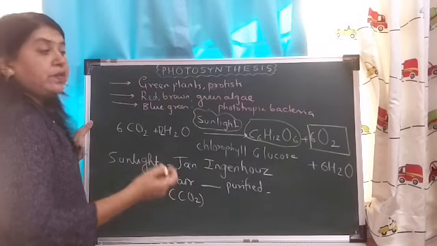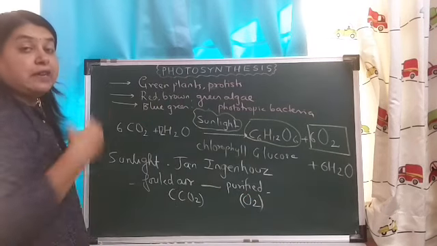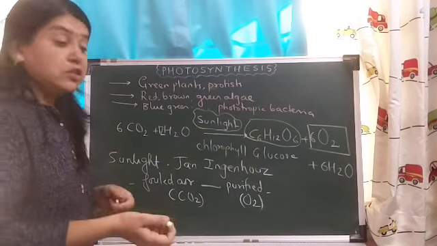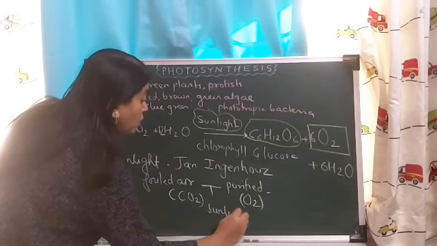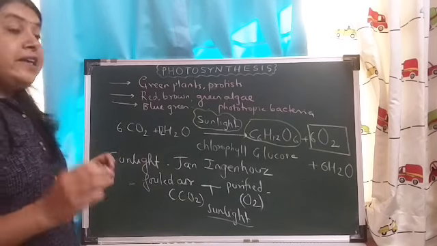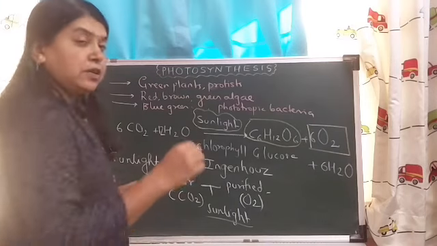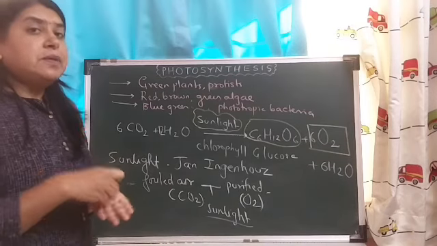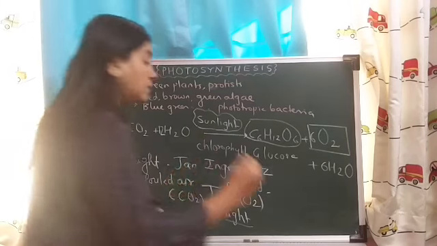Fouled air was purified. That means the fouled air which contained carbon dioxide was purified to contain oxygen, and this happens in the presence of only sunlight. Now what did he do? He carried out one experiment on an aquatic plant, that is hydrilla. Now you have been studying the experiment with the hydrilla plant right from 6th or 7th standard.